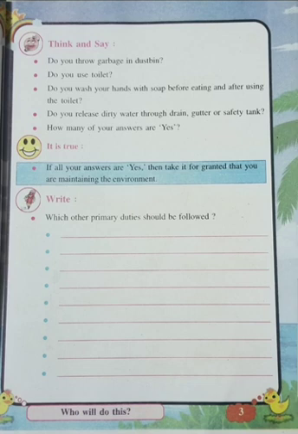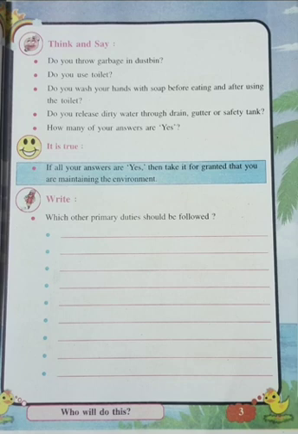Then, do you release dirty water through the drain, gutter or septic tank? Where should the dirty water of our house go? In the open? No, it should go directly into the gutter. Sewage means the gutter system, the drainage system, it should go into that. And from this, how many of your answers are yes? All answers should be yes: we have to release the dirty water into the gutter or drainage, we have to wash our hands, we have to use a toilet, and we have to throw the garbage in the dustbin. These are the answers, and the same thing is there in the workbook also, children.